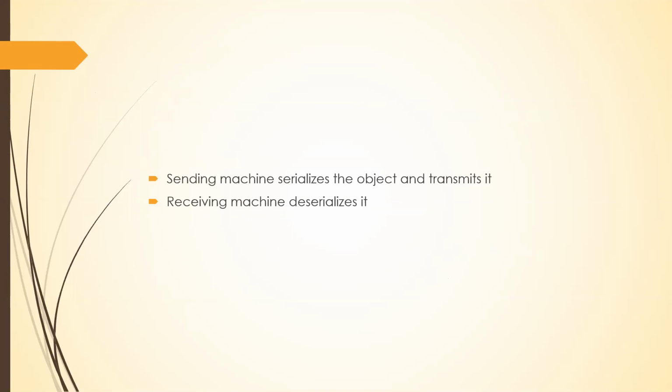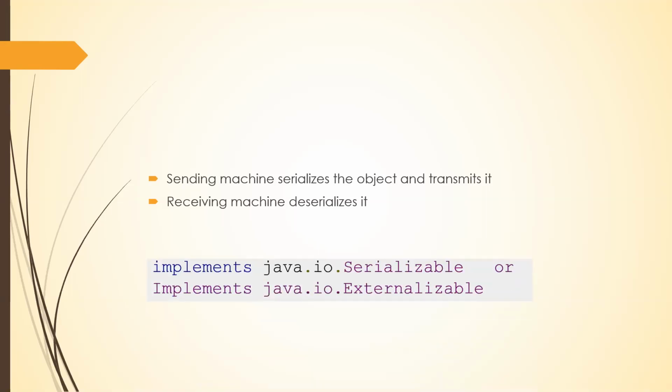The sending machine will serialize it and transport it, and the receiving machine will deserialize it at the destination end.